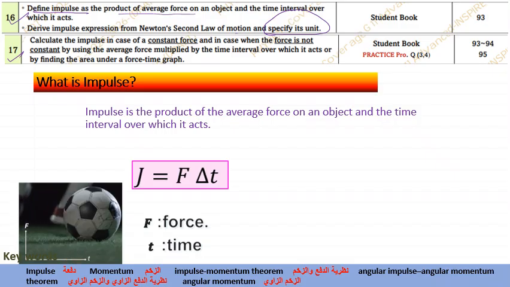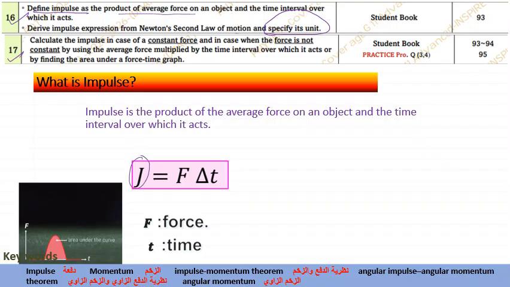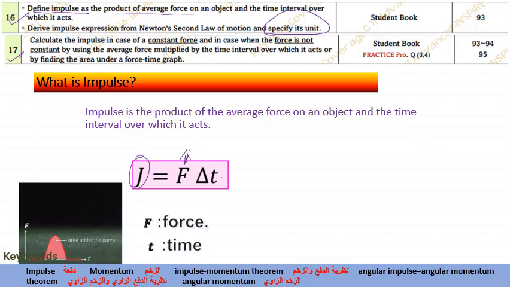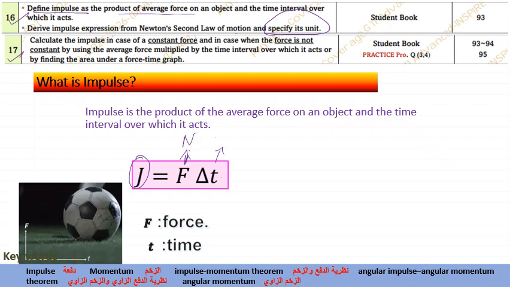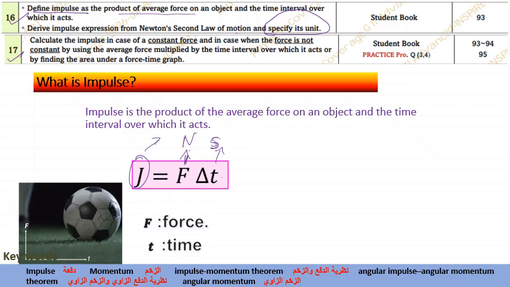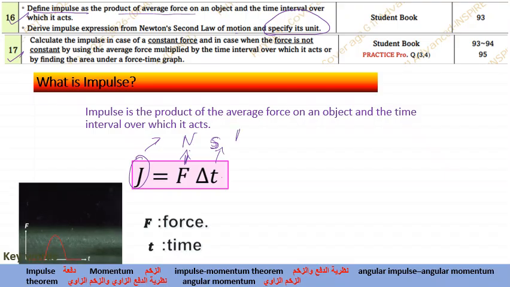So first and foremost, understand what is impulse. Impulse will be represented with the letter J. It will be force into delta T. So what is impulse? Force times delta T. What is delta T? Delta T is time. The SI unit of force will be Newton, and time will be second. Okay. Now what is more important over here? The SI unit of impulse will be Newton second.